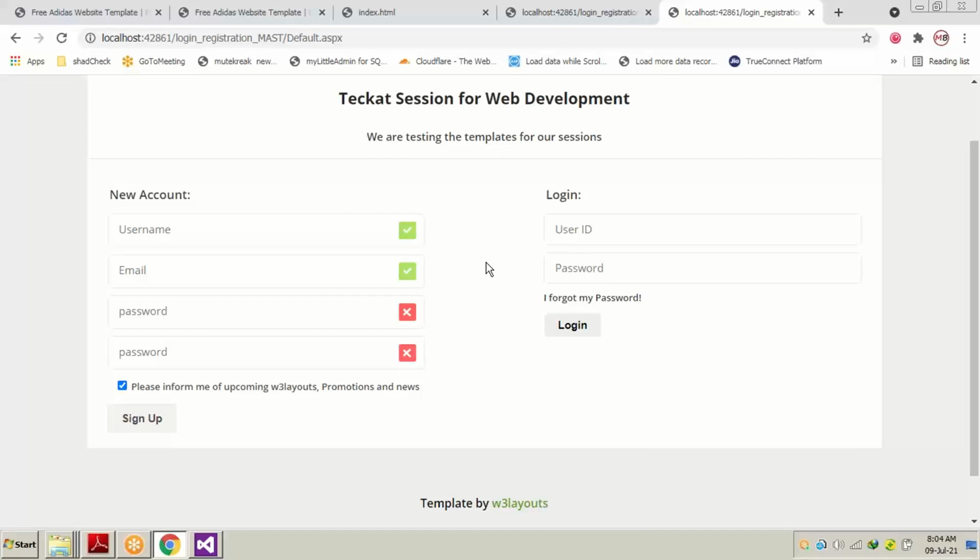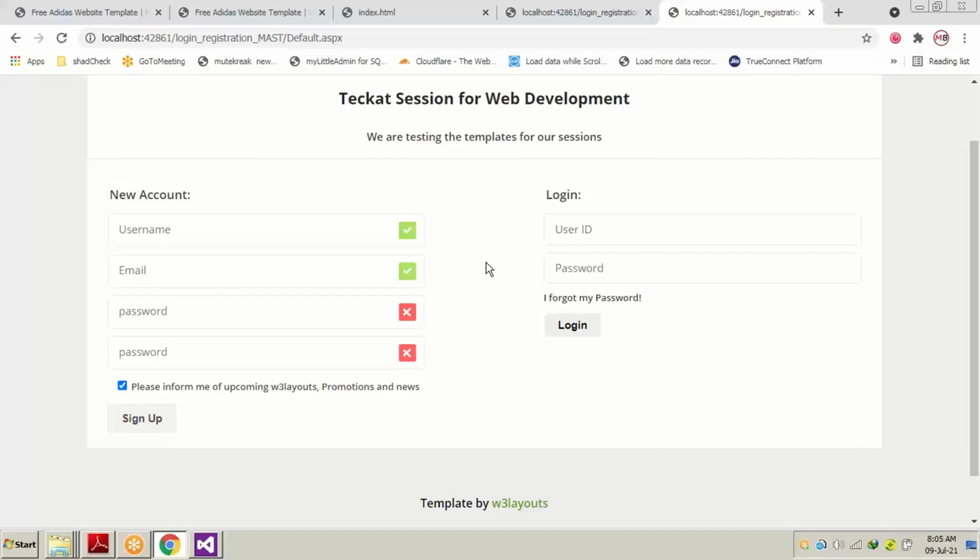Once you write the user ID and press the login button again, it is going to show you another alert saying please enter the password. And when you enter the correct password and press the login button, it's going to take you inside the web application. Until then, it keeps showing you please enter this, please enter that.